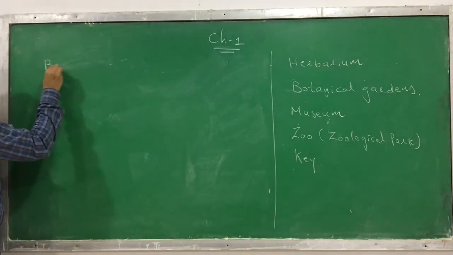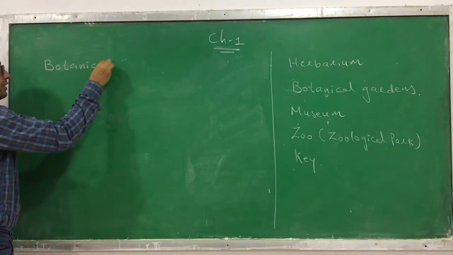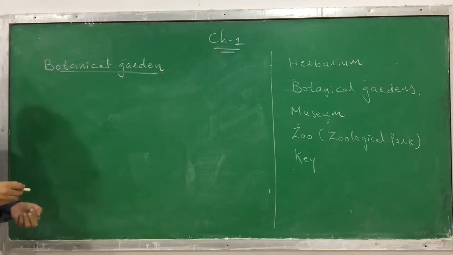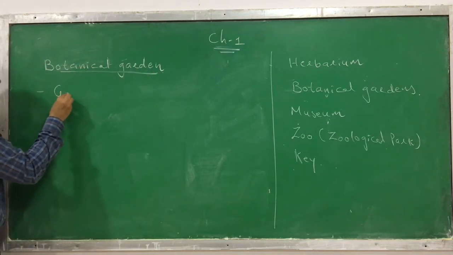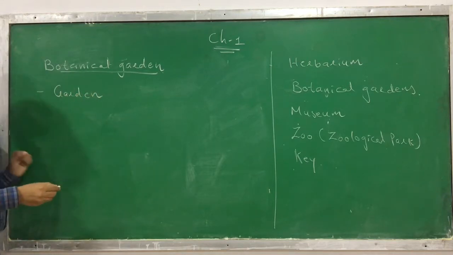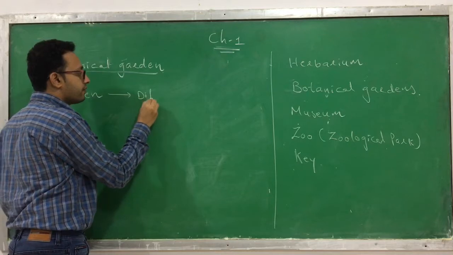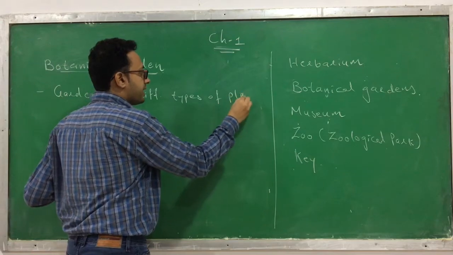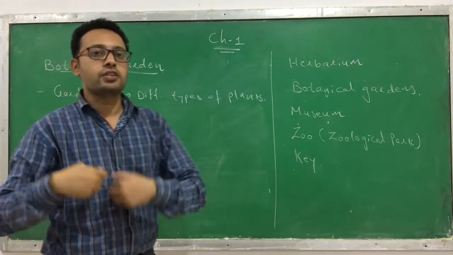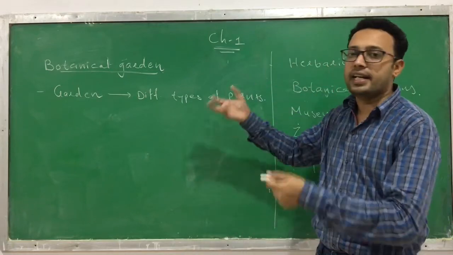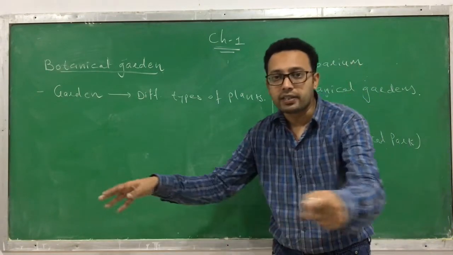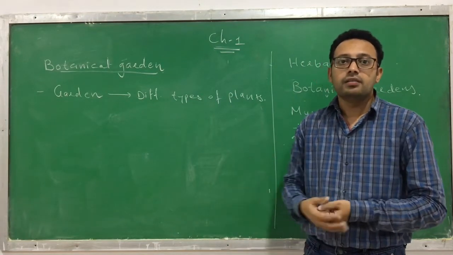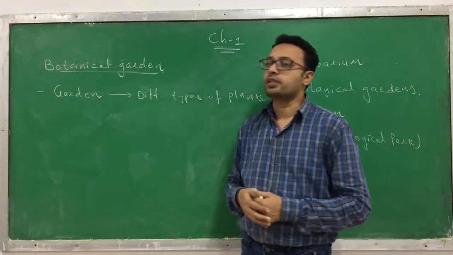See, as I have told you, the second kind of taxonomical aid is the botanical garden. What are these botanical gardens? They are gardens that we prepare, which have different types of plants. These plants are selected from different environments, localities, or habitats. We collect the plants from them and grow them on the ground or the place or garden which is near our host institute. This is called a botanical garden.